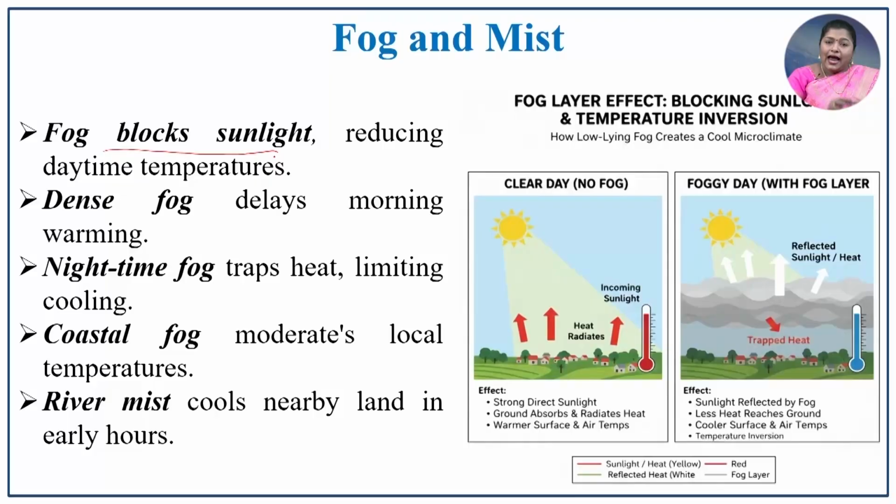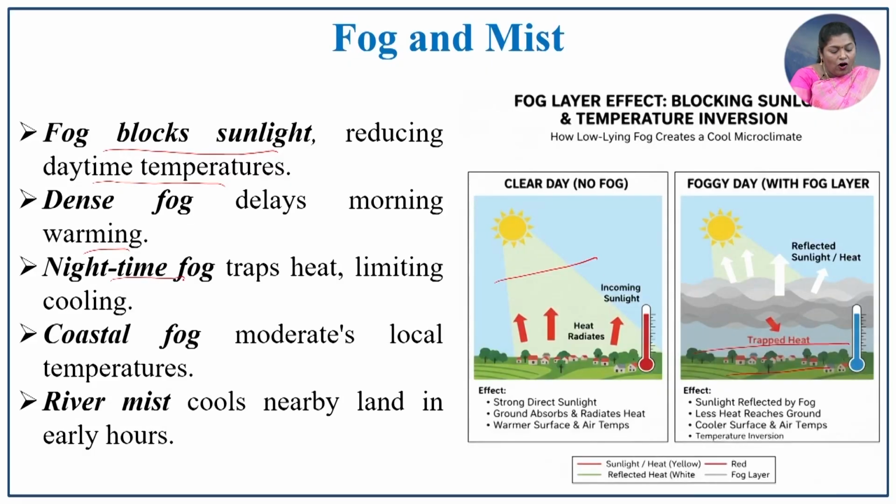Fog and mist: fog blocks sunlight and it also reduces the daytime temperature, and dense fog delays the morning warming. So, if there is a foggy condition, it does not allow the incoming solar radiation, and it will keep the land somewhat warmer in that region.